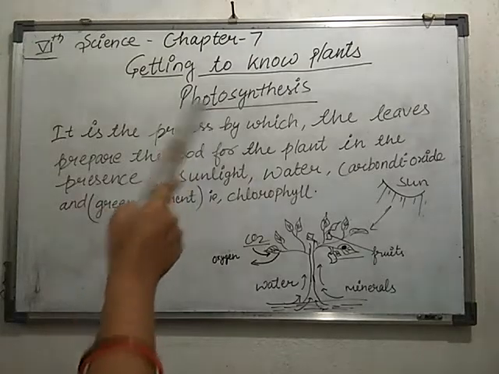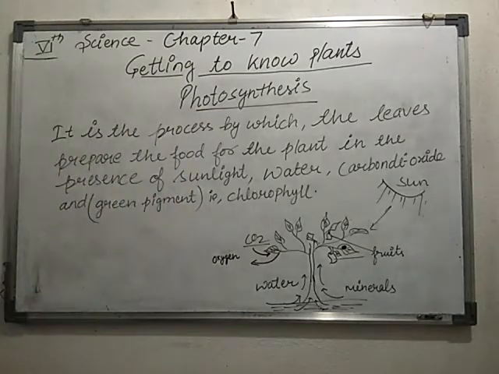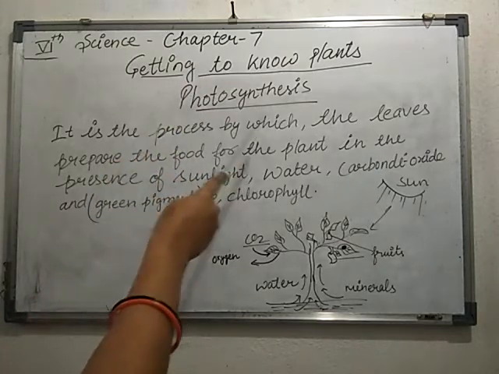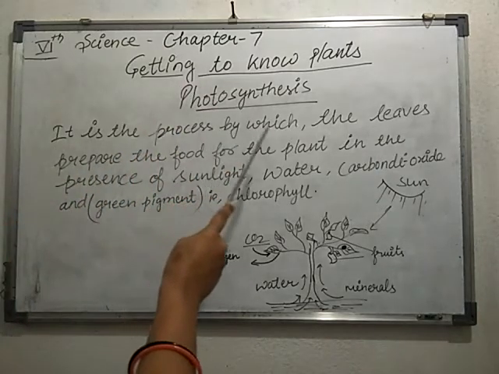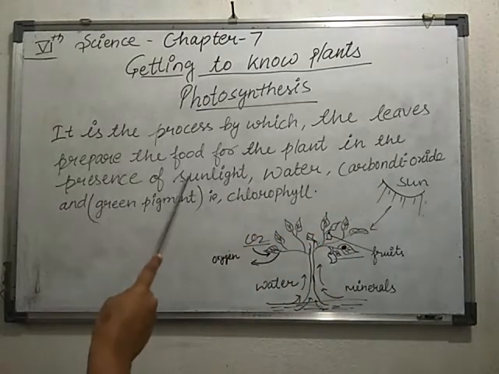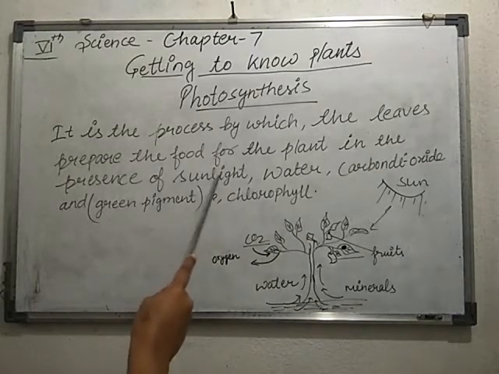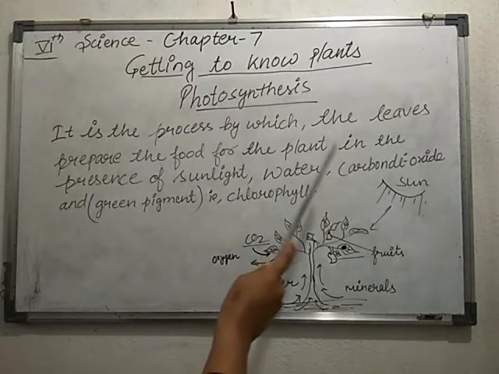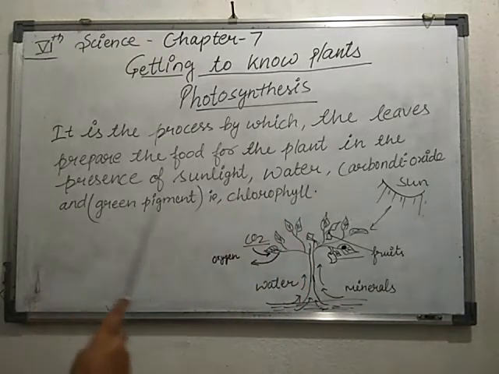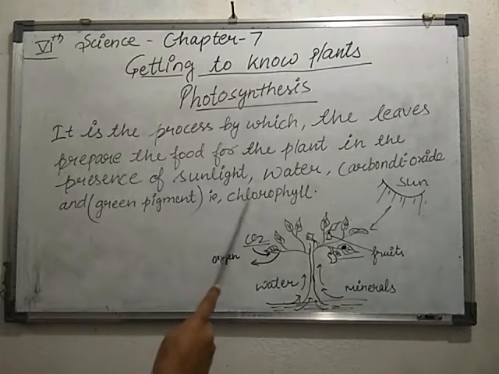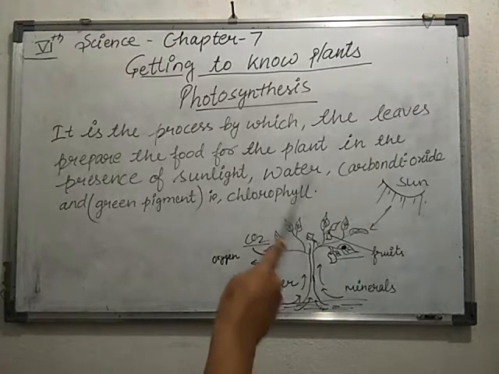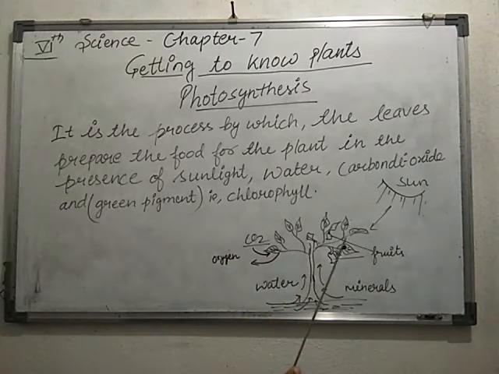Now we will discuss photosynthesis. What does it mean? Actually, it is the process by which the leaves prepare food for the plant, in the presence of sunlight, water, carbon dioxide and green pigment. You know the green pigment is known as chlorophyll. You must know the entire process. There is a release of oxygen and intake of carbon dioxide from the atmosphere.